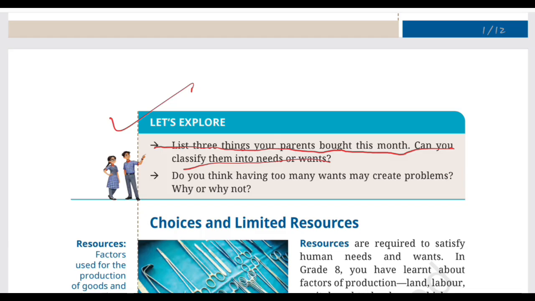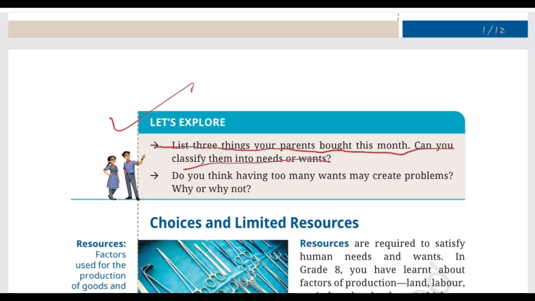So suppose your family bought groceries. Now these groceries are a need because food is essential for the family and food can be prepared with the help of the groceries that are bought. Second, they helped you buy school textbooks because they are required for your education. And third, they bought a new smart television, and now is this a need or a want? It is a want. It may improve entertainment and convenience, but it isn't essential for your basic survival.